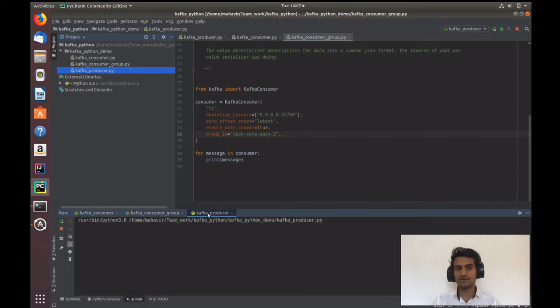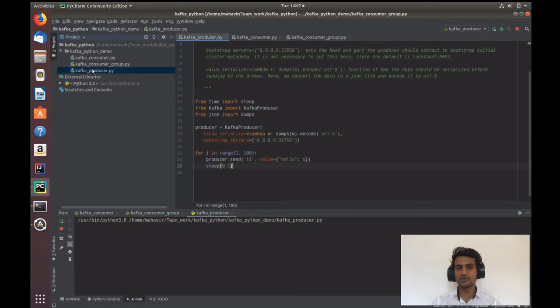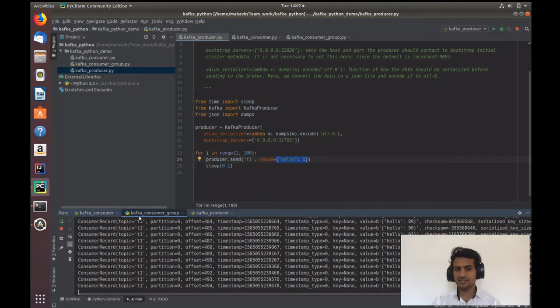So here I have run the Kafka producer, which produces the same messages, hello 1, hello 2, like that, to both consumers. As you can see, in the first consumer it's already there, and in the second consumer also it is already there. These messages come with good metadata: topic T1, partition 0, offset value, timestamp type, and key.